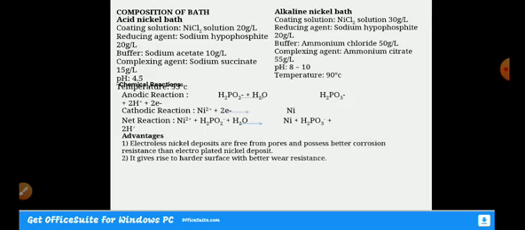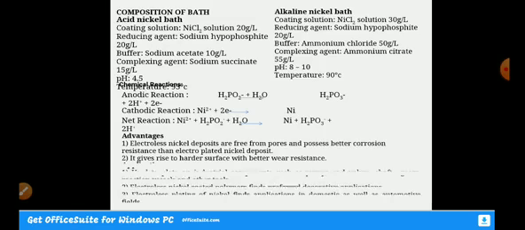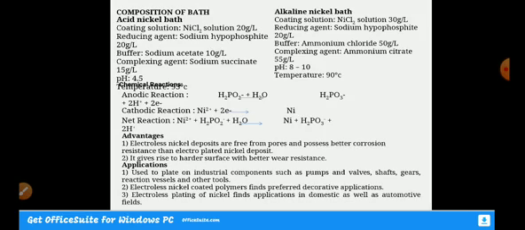Advantages: electrolysis nickel deposits are free from pores and possess better corrosion resistance than electroplated nickel deposits. So you please go through these advantages. Applications: it is used to plate industrial components such as pumps and valves, shafts, gears and reaction vessels and other tools, etc. So this is electrolysis plating of nickel.